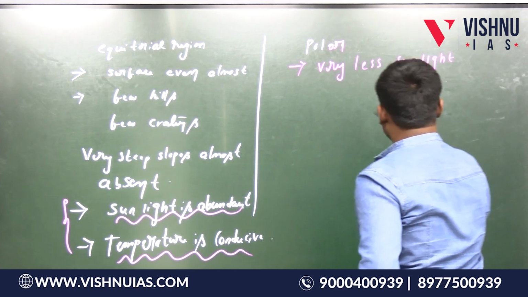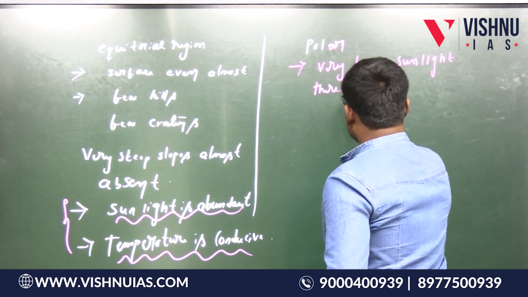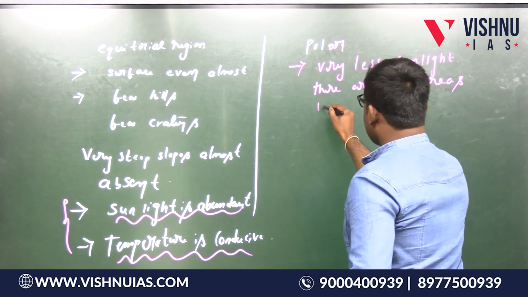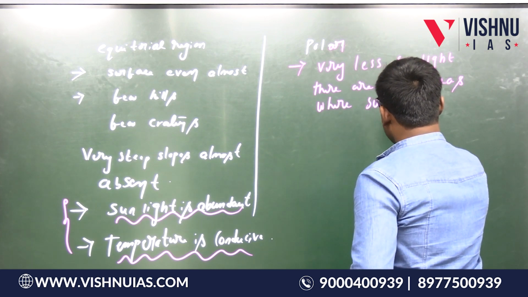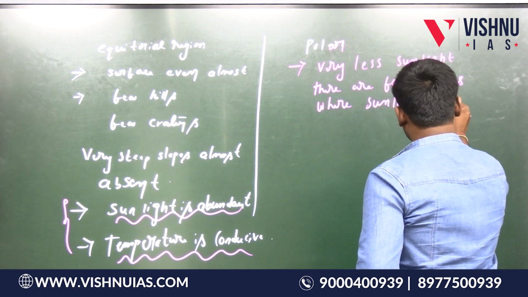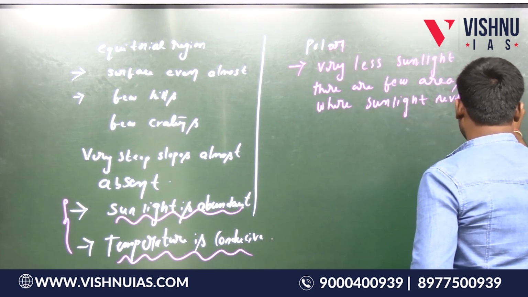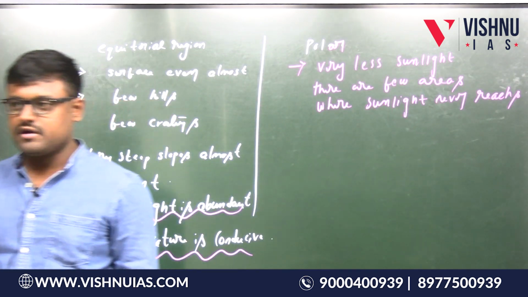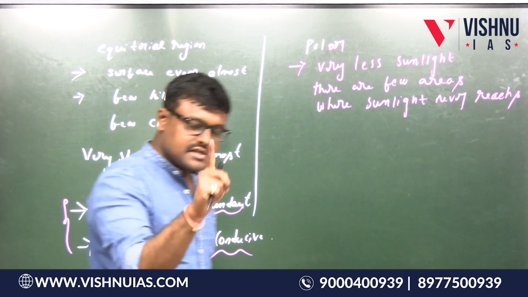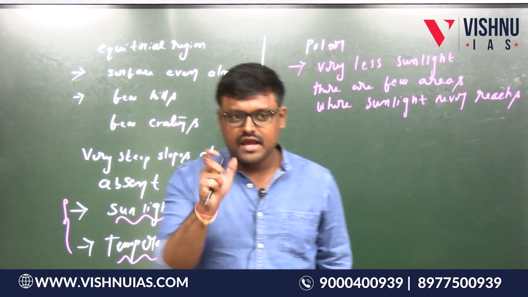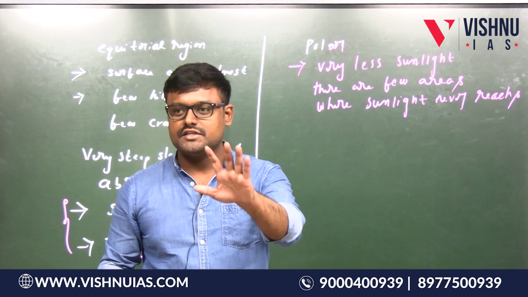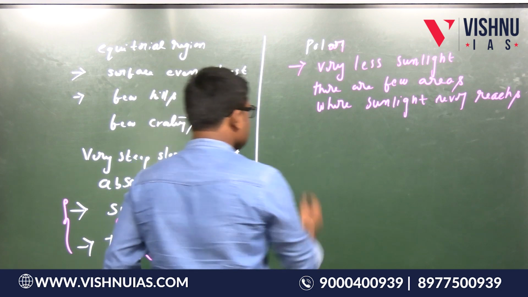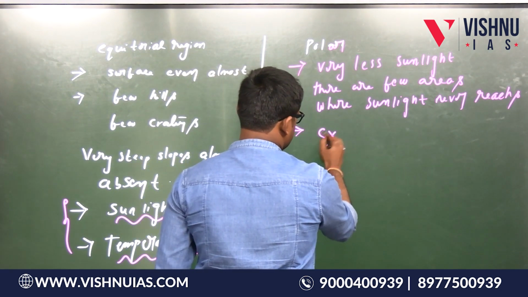Very less sunlight, and that too, there are few areas where sunlight never reaches. That means they remain in dark for millions of years. Is this point clear? Yes. So, in polar regions of the moon, there are some areas where sunlight never reaches. They remain in dark for millions of years. Right. And also extremely low temperatures.